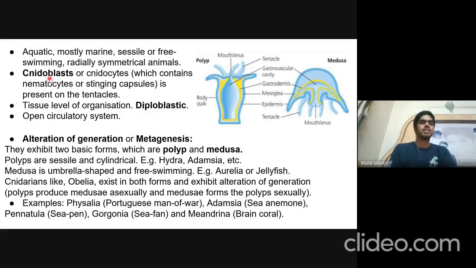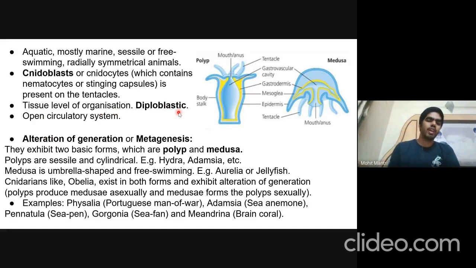They have specialized cells called cnidoblasts or cnidocytes, and that's why they are known as Cnidaria. These contain nematocysts or stinging capsules, and these are present on the tentacles of these organisms. They have tissue level of organization, and they are diploblastic. That is, they have two germinal layers, ectoderm and endoderm, and their circulatory system is open.